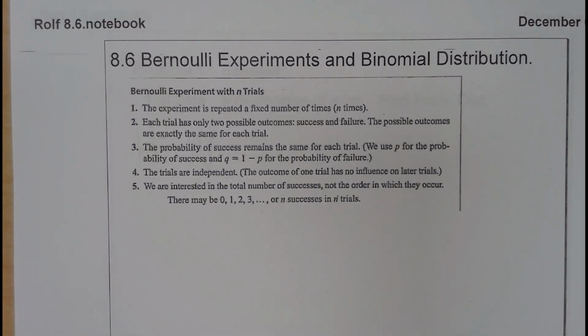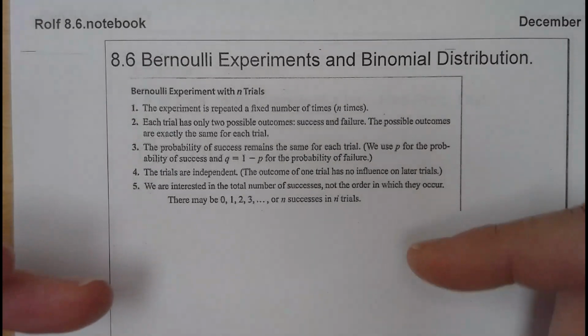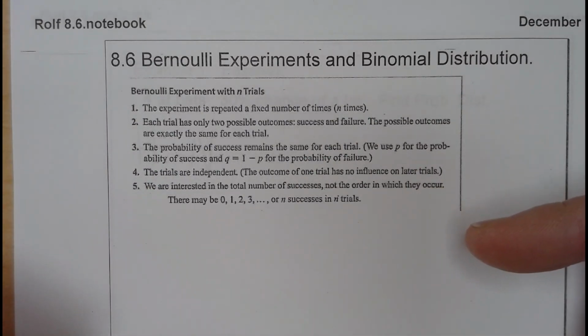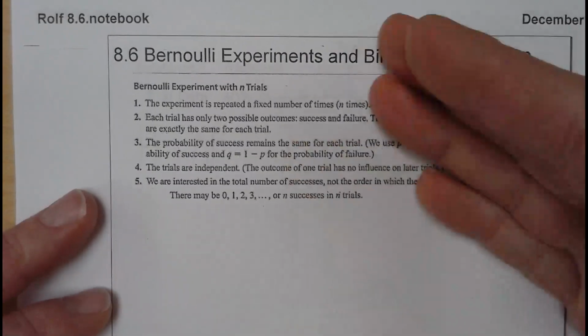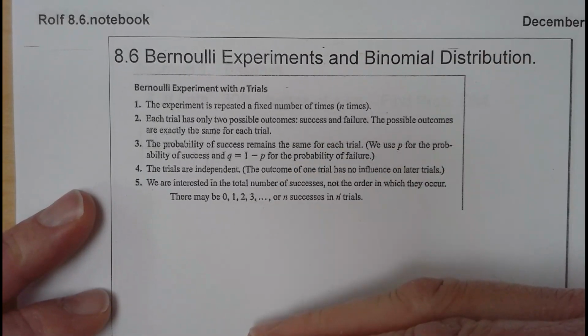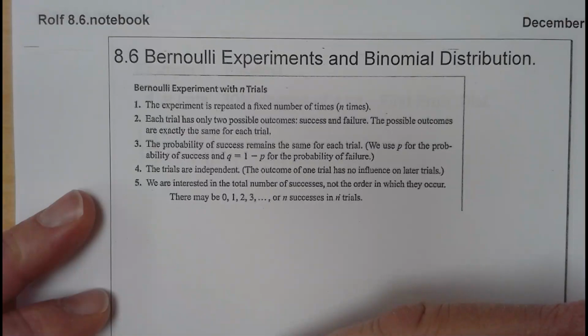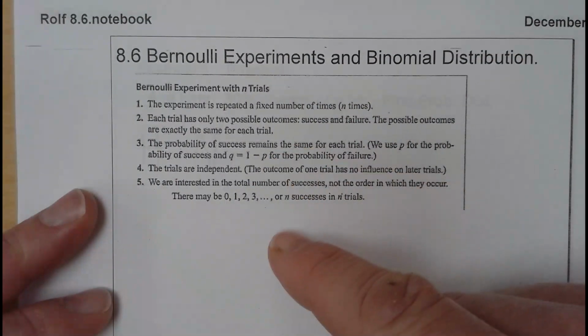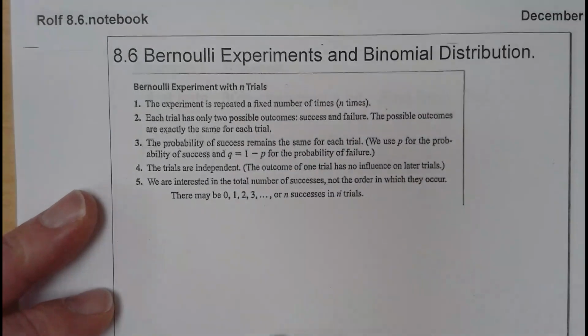All right, welcome to section 8.6, the binomial distribution, Bernoulli experiments. Basically, all of this says that we're going to do something over and over again, and there's two results. It happens or it doesn't happen. It's a yes or no situation. There's a probability of yes, there's a probability of no. But the thing that we're doing happens over and over and over again.